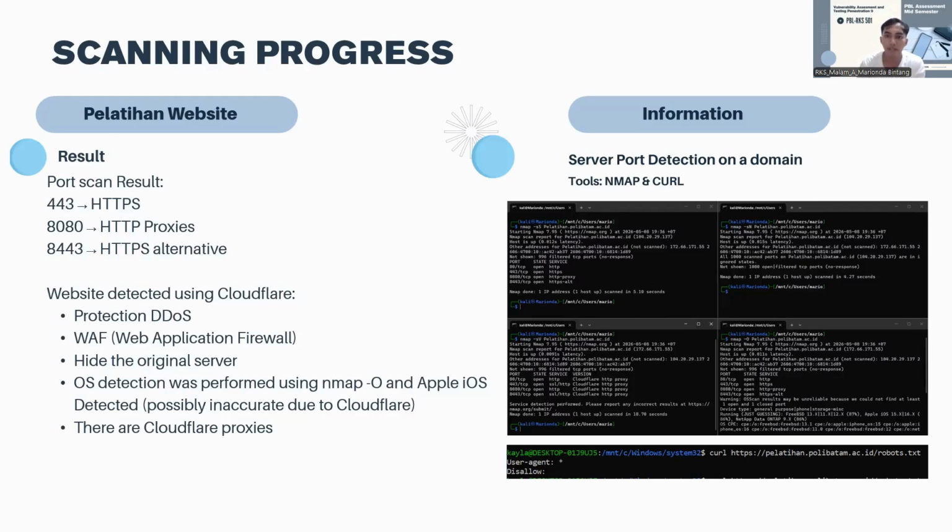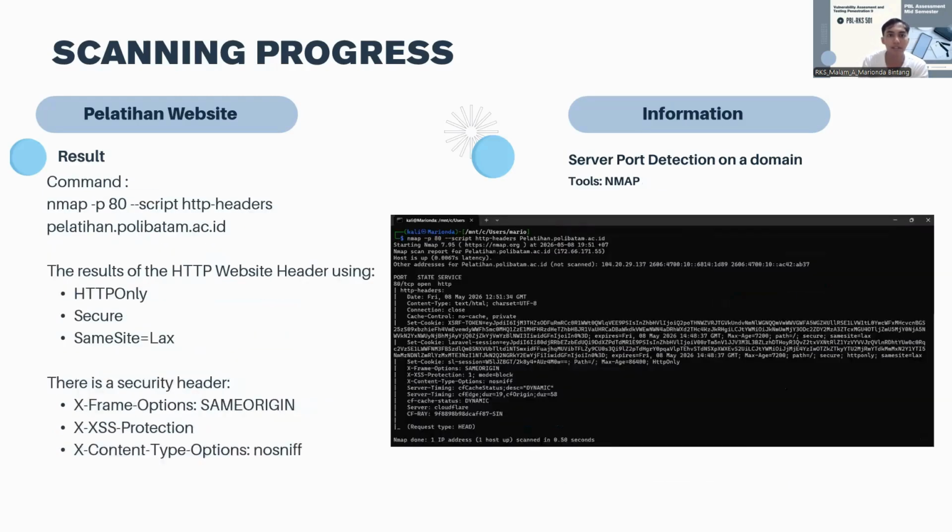Alright, next slide will be presented by Kayla. Thank you, Bintang. So for this slide, we present the Nmap scan results against the pelatihan polibatam.ac.id, split into two panels showing the HTTP headers. The results are HttpOnly enabled, secure cookie enabled, and SameSite using Lax mode.